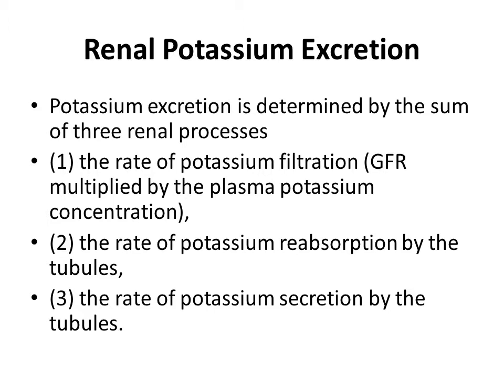So, the next part is the excretion of potassium by the kidneys, and the potassium excretion is mainly determined by three processes, which are the rate of potassium filtration, and you can calculate this by multiplying the GFR by the plasma potassium concentration, number 2, the rate of potassium reabsorption by the tubules, and number 3, the rate of potassium secretion by the tubules.